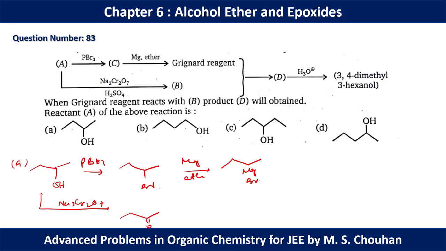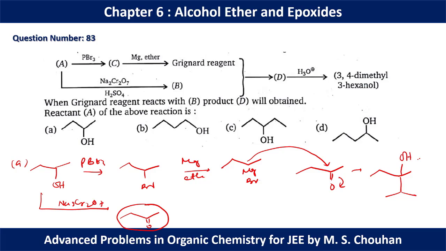Now if we react this Grignard reagent with this ketone, it will approach this carbon and we will get OH. So this is basically 3,4-dimethyl-3-hexanol. So that's why option D should be the correct option.